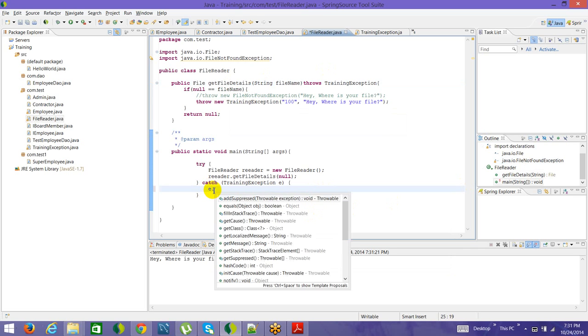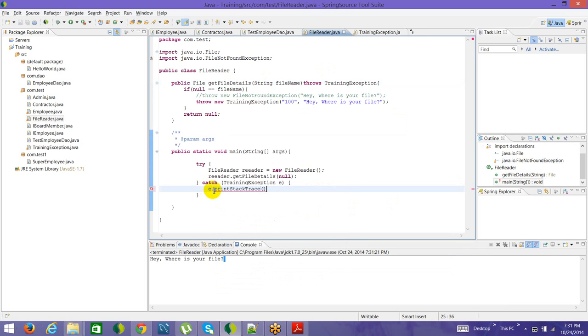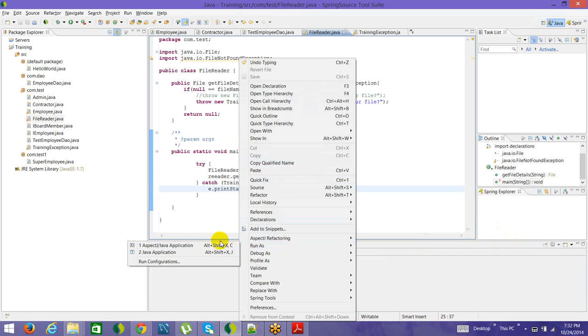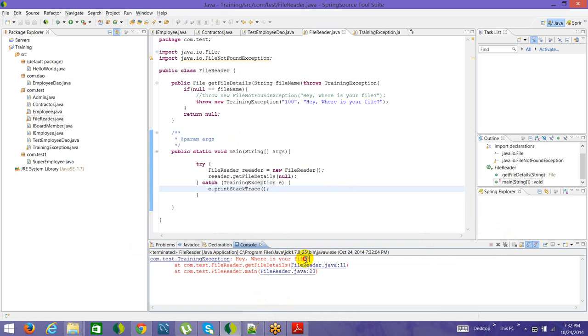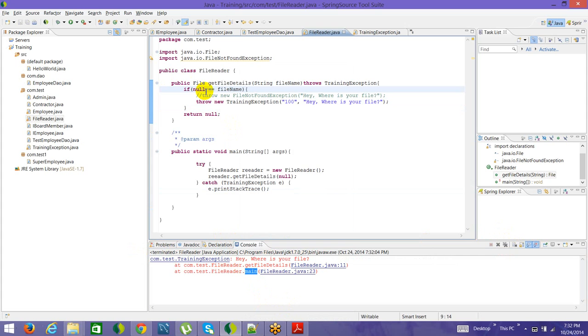Alright. So if I do this, you can see the entire stack trace, which normally happens. The exception trace which you were seeing last time, that is nothing but print stack trace. It gives you the entire trace from where the exception happened, which are the lines of code involved. So all that information is available in the print stack trace. See here, it gives you the first line as well, which kind of exception it is, what is the message, from where it happened, and it goes to the last level.